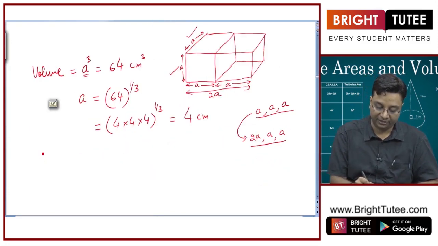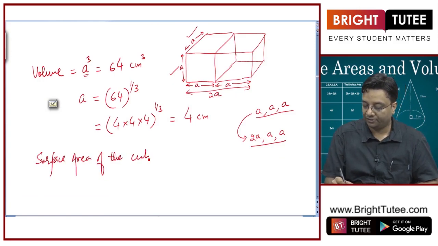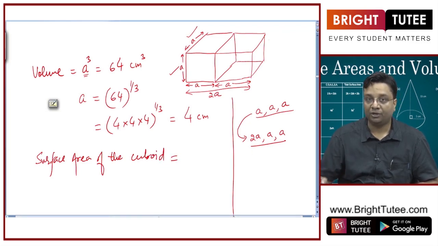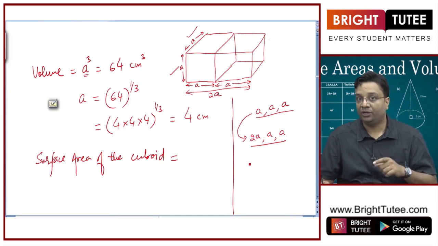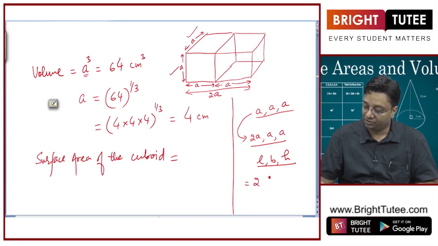So surface area of the cuboid is equal to, we learnt a formula for it, right? In a cuboid where length, breadth and height were given by L, B and H, the surface area was twice of LB plus BH plus HL.